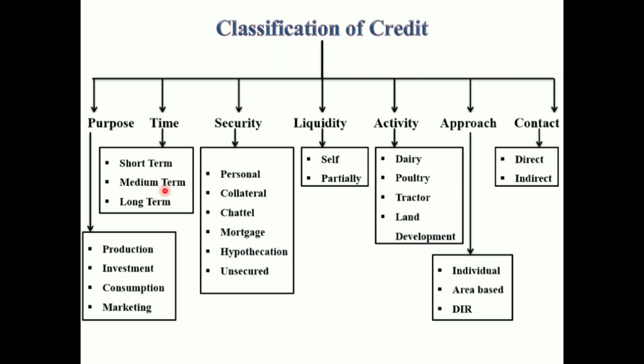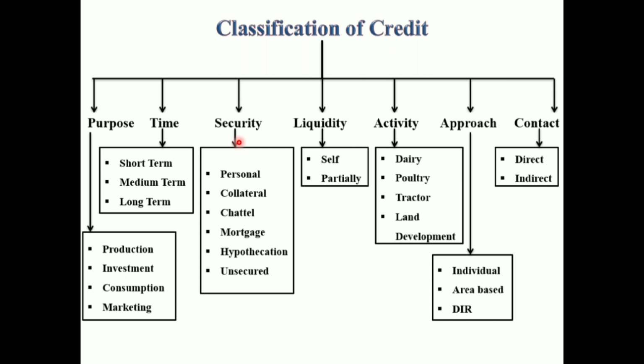Now we are going to see the classification based on security. The loan transactions between lender and borrower are governed by confidence, and this assumption is confined to private lending to some extent, but the institutional financial agencies have their own procedures and formalities on credit transactions. Therefore, it is essential to classify the loan under this category into two subcategories, that is secured and unsecured loan. Secured loan: loans advanced against some security by the borrower are termed secured loans.